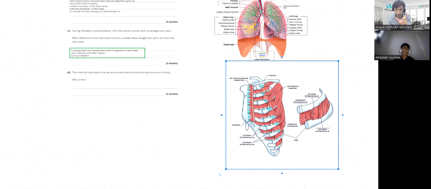Intercostal. Don't forget it: intercostal muscle, because there are a number of muscles and they have different names based on their position and location. So we need to mention the specific type of muscles. External intercostal muscles contract, while internal intercostal muscles relax.